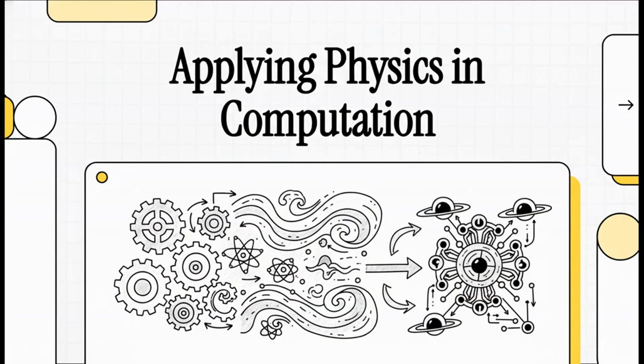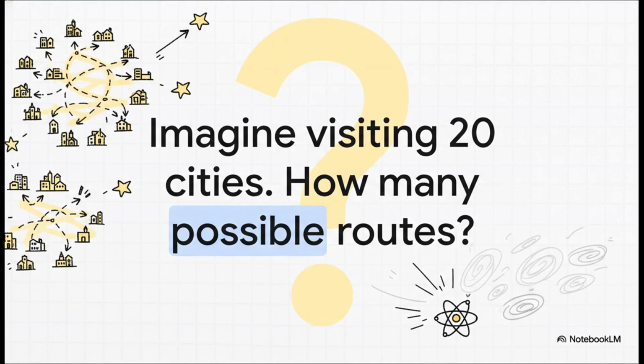You know, for decades, we've been building our computers on a foundation of pure, rigid logic. But what if I told you that's actually been holding them back? We're about to dive into a pretty radical idea. What if the key to solving our absolute hardest computational problems isn't about writing better logic, but about understanding better physics?